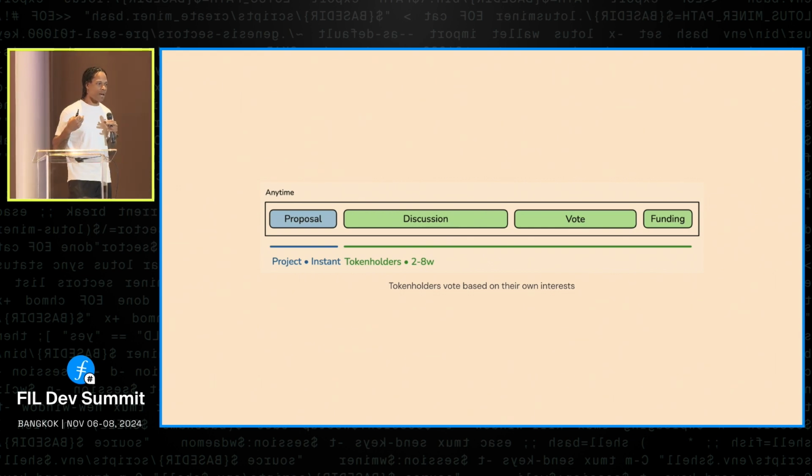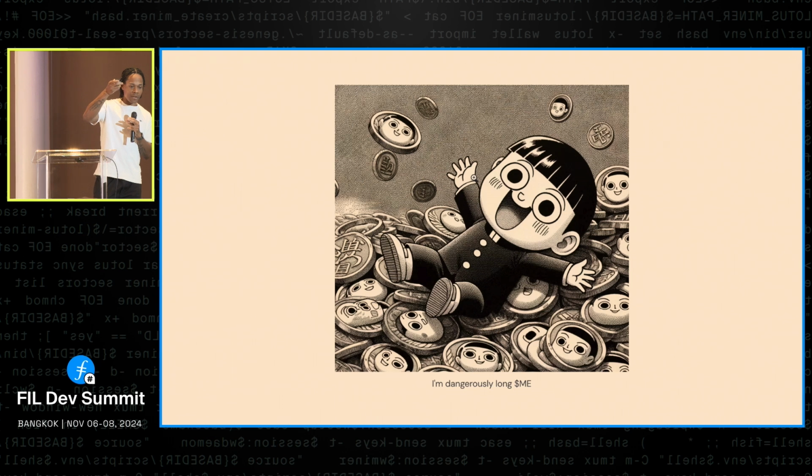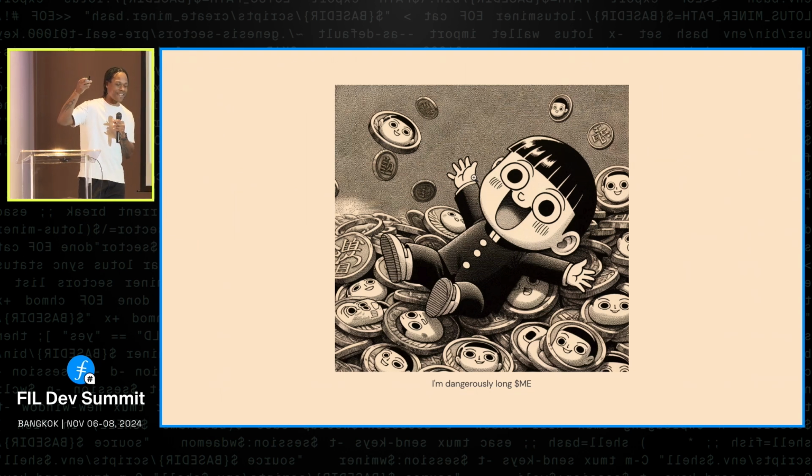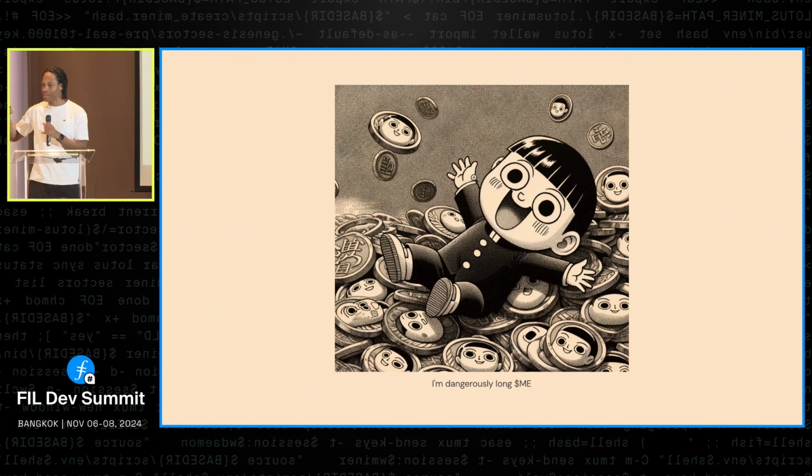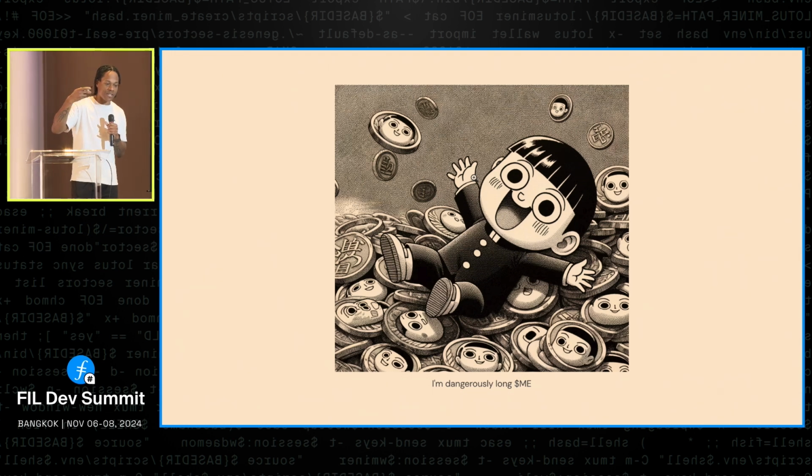So in the vote, people are aggregating their signals. And what we really want to do is figure out if the proposal actually increases the value or produces a lot of public good for that ecosystem. The question is, does the vote actually do that, yes or no? The thing I was going to say here is that every single person in the DAO is dangerously long themselves. They are very self-interested, and this is what's driving the decisions. This is what's driving the vote.